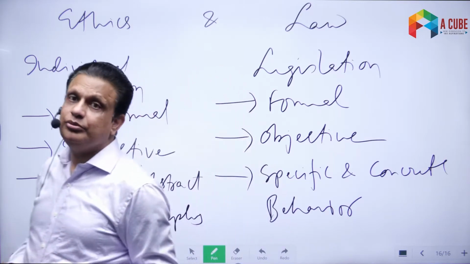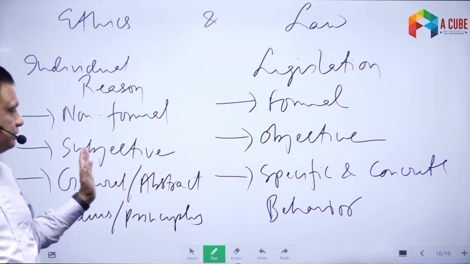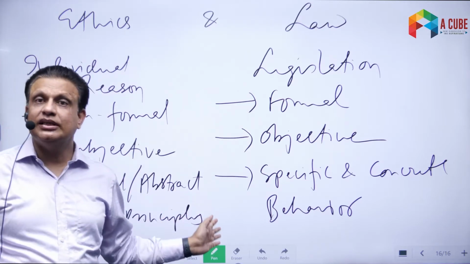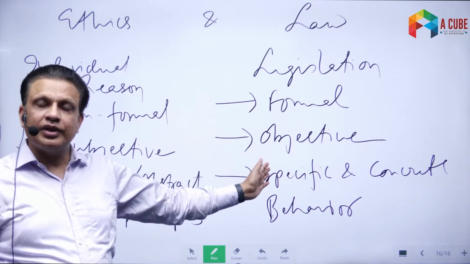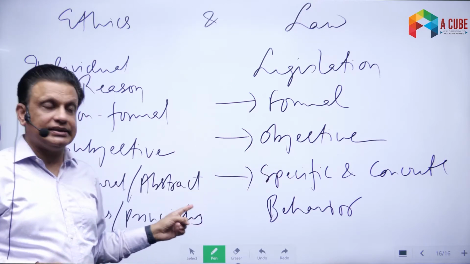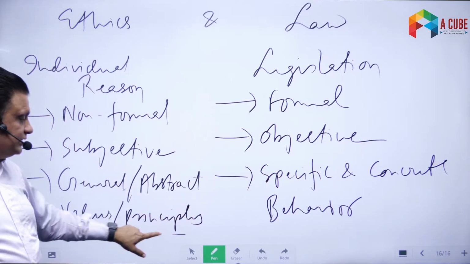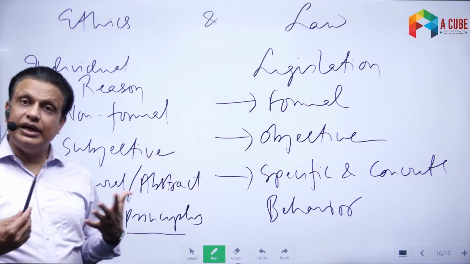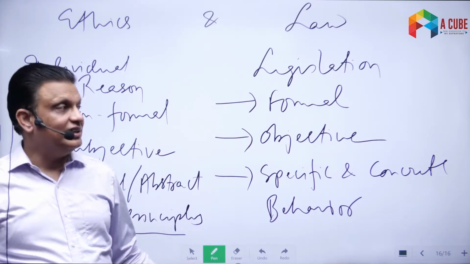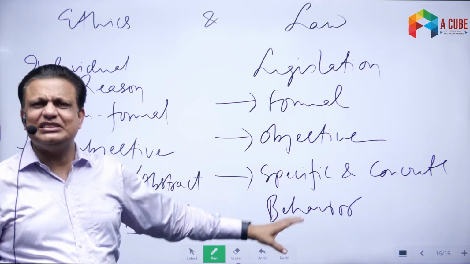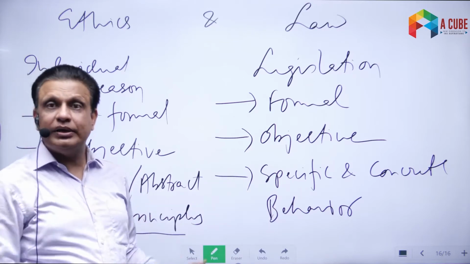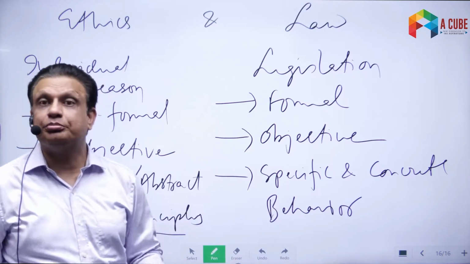We try to find out certain values or certain principles which can help us to arrive at an exact decision. Ethics is about that. We'll discuss in our class later what is the meaning of the term principle. How can we identify the principles of morality in general? Law is not necessarily about that. Law is simply do this, don't do that. That is it. But ethics goes much deeper into that process.